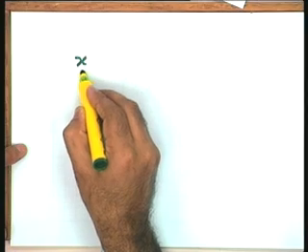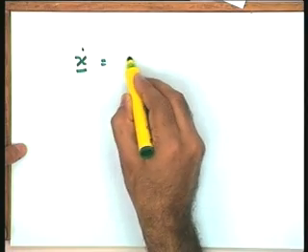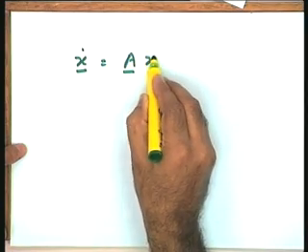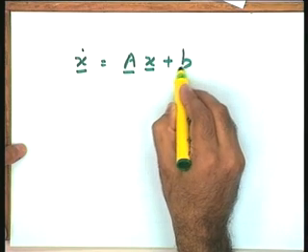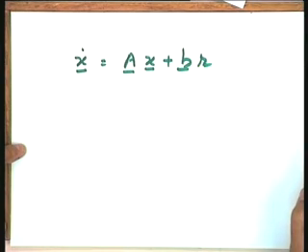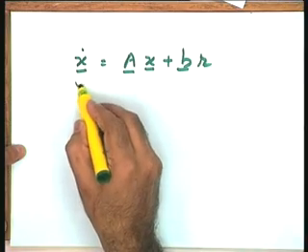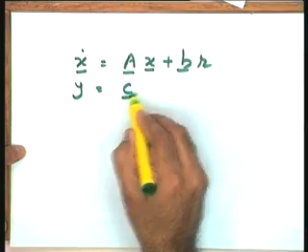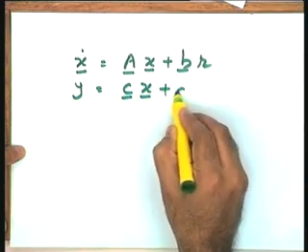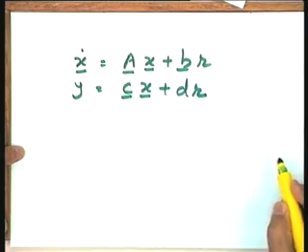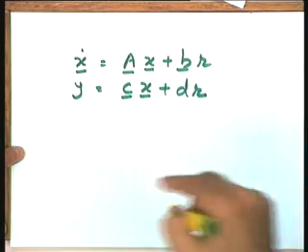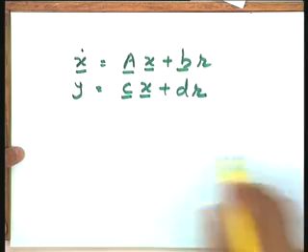Now, let me put it in a standard format. In the standard format, this model can be written as x dot is equal to Ax plus Br. See this, something which is known to you, as I said that it is a sort of review. y, the output, is equal to Cx plus Dr. See, in terms of our original system whether it fits into this standard model or not.